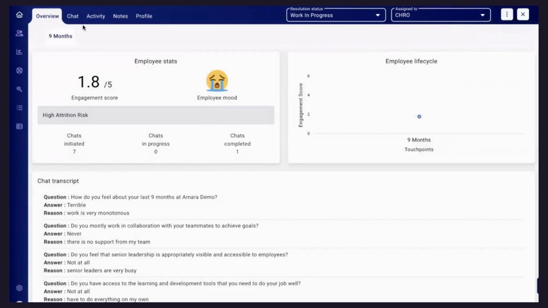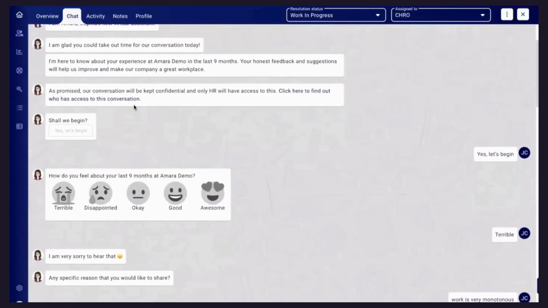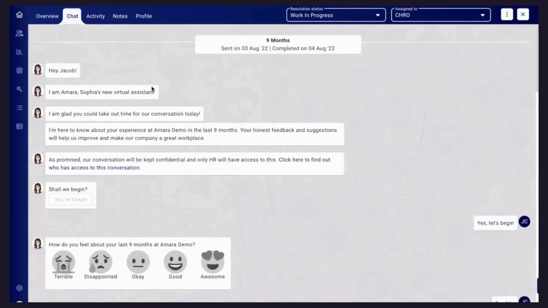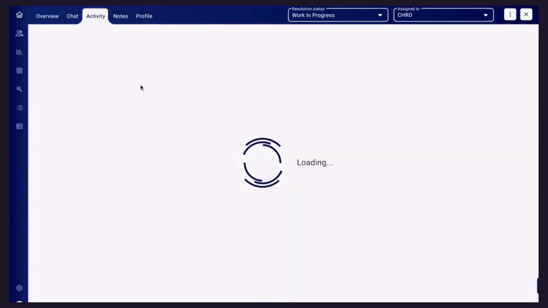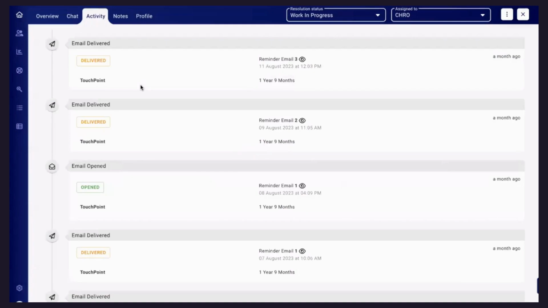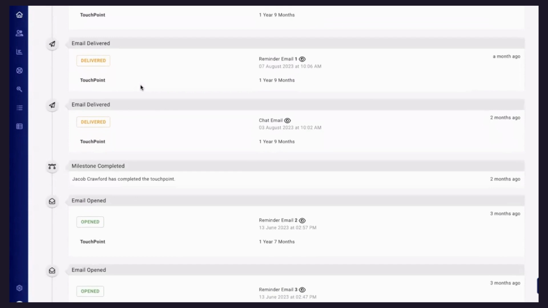Moving forward, you'll be able to see the complete chat, because it's a confidential chat, and we have already disclosed that these many employees in the company will have access to your chats. So whatever names are coming there in the chat, all of them will be able to see the chat like this. The complete chat you will be able to see over here. Complete activity around employees, what happened when we triggered the chat, how many reminders we sent, when they completed the chat, the complete audit trail from the very first touch point.